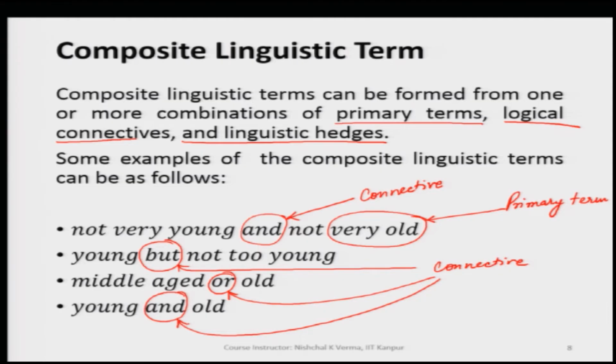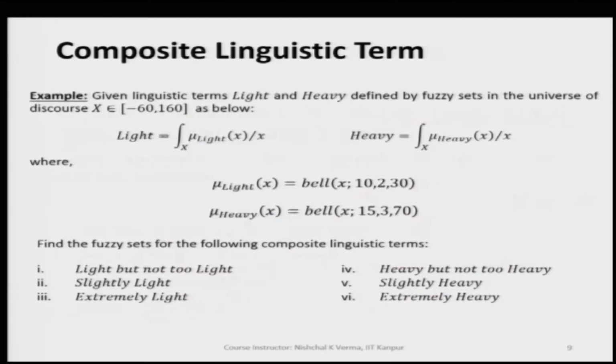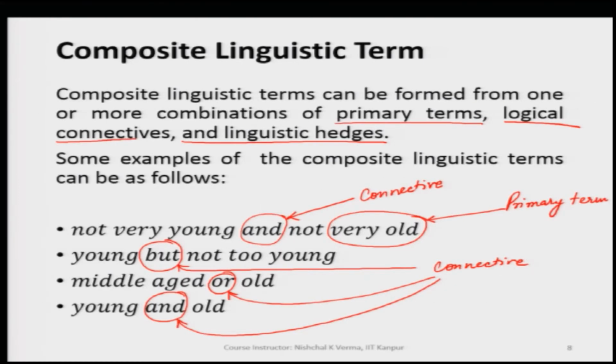So, this way in all the cases we are getting a new linguistic term, and we would call these the composite linguistic terms, and this we are getting out of all the primary terms, logical connectives, and in some cases the linguistic hedges. So, let us first understand how the linguistic hedges we can obtain.